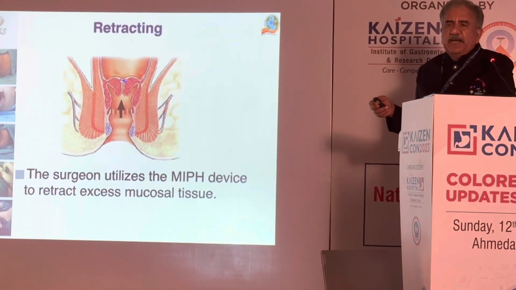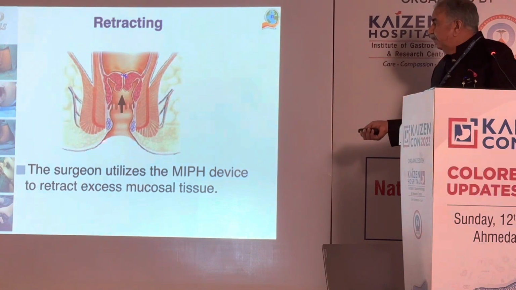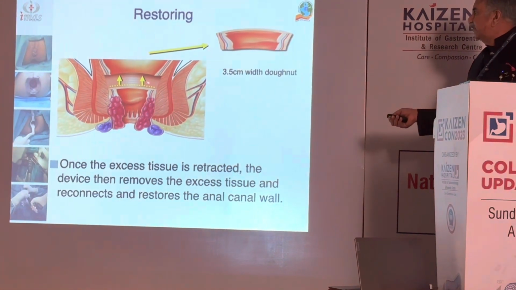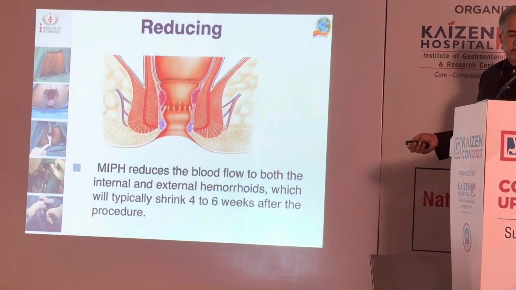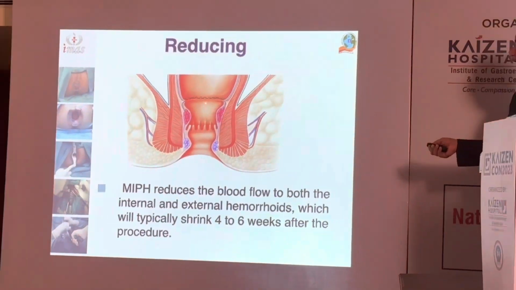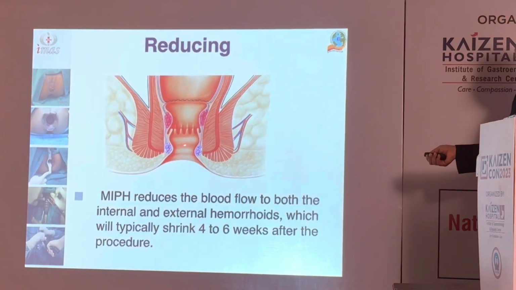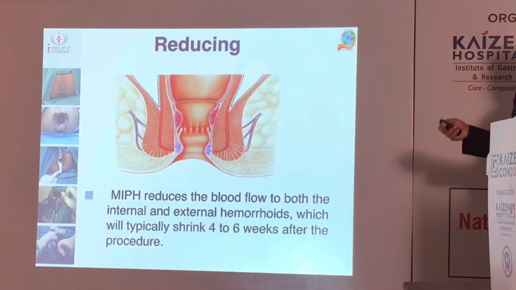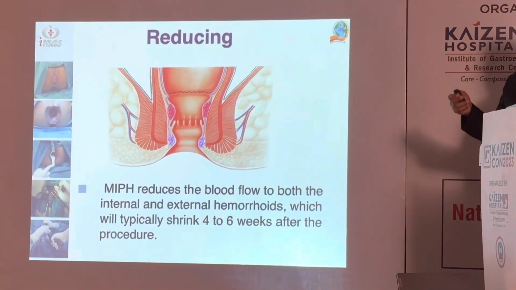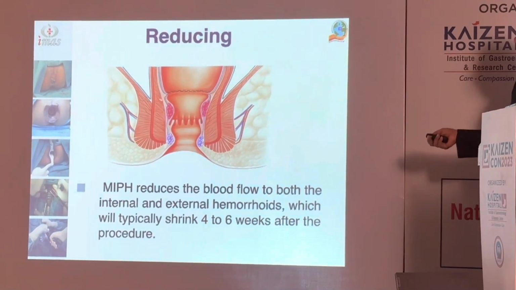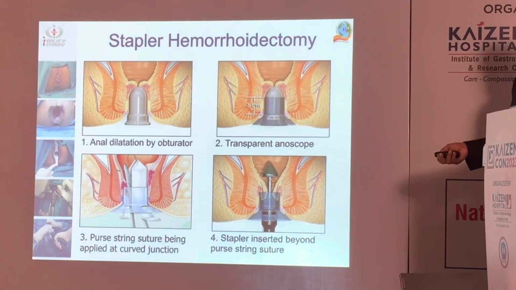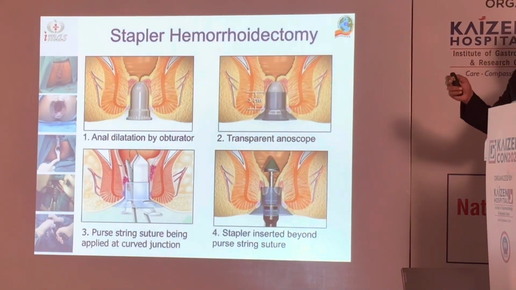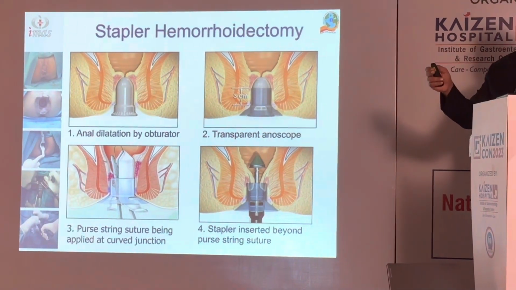So one has to be very, very sure that we place it in and we just dissect this 3.5 centimeter donut, so that ultimately as soon as we apply the staples, the cushions go up, the mucosa goes up, and that is why it is called mucosal prolapsectomy or collapsing mucosectomy, and then stapling, and then it causes the anal lift. And again, this is very, very important that we should know by millimeter.